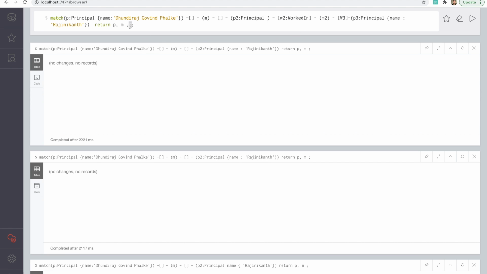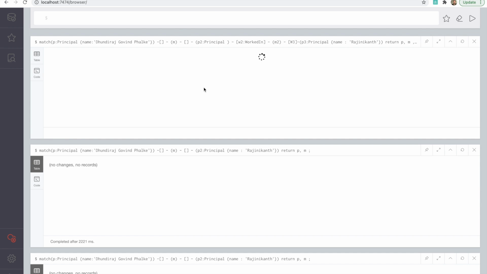So we'll get M2, P2 and P3. P3, as we are expecting, is Rajnikant, and P2 are all the ones who are in between. M are the movies with Dada Saheb Phalke and the in-between actors, and M2 is the movie which is common between those in-between actors and Rajnikant. So now let's see if there are any such records.